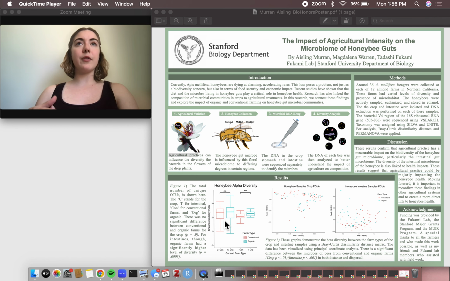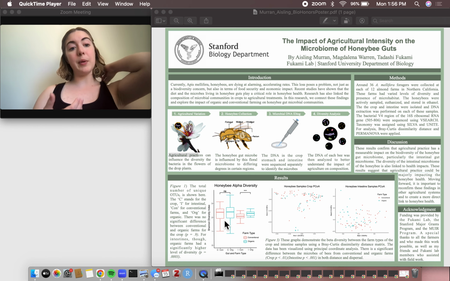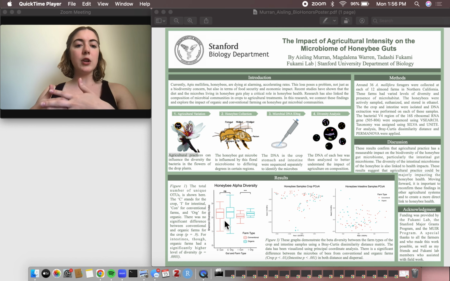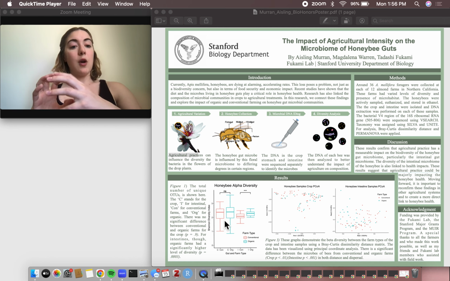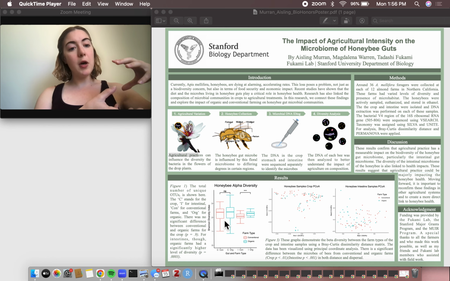Agricultural intensity kind of refers to agricultural practice and the intensity with which agriculture is practiced. An example might be conventional farms versus organic farms. Organic farms tend to have fewer interventions that impact the ecosystem they're in, versus conventional farms, which have a little bit more use of pesticides, a little bit more monoculture, that kind of thing, which can really impact an ecosystem. I'm trying to look at how those agricultural practices impact the crops, and then those crops impact the pollinator.